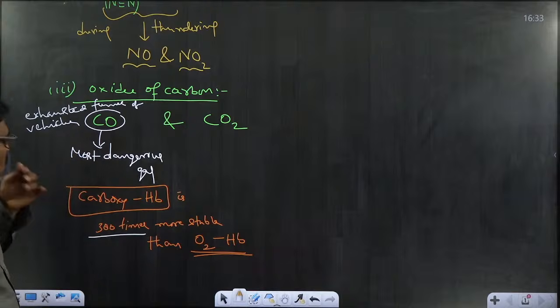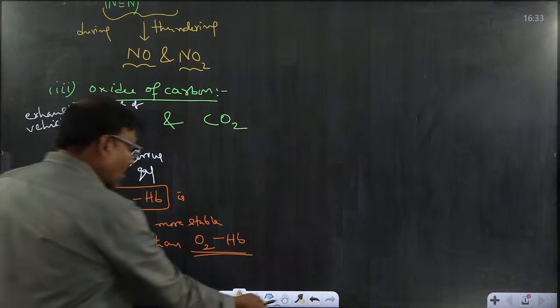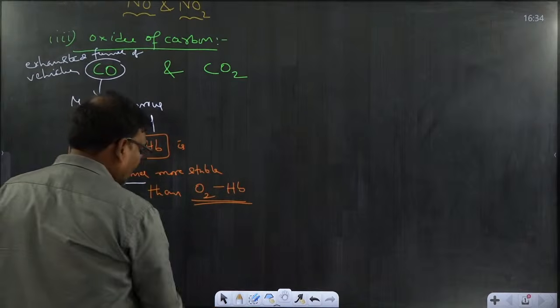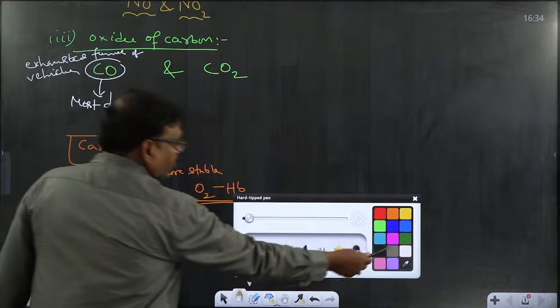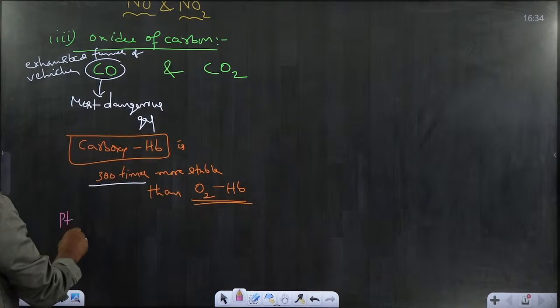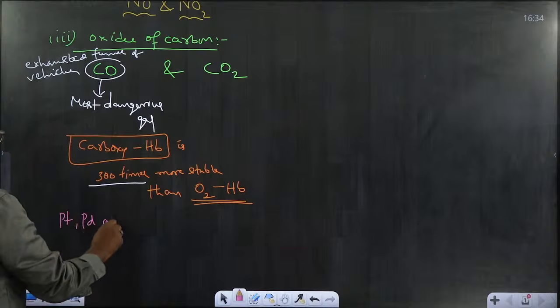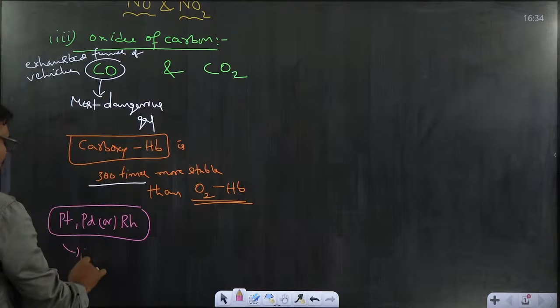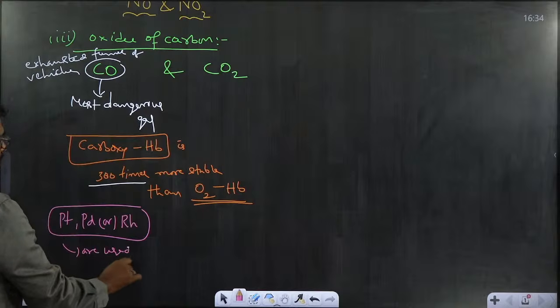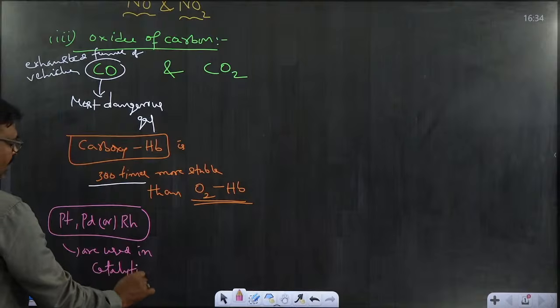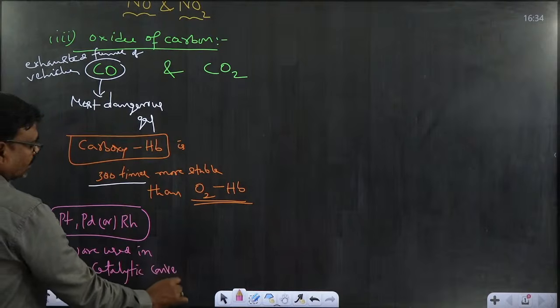That's why we use catalytic converters in the vehicles. What is the purpose of using catalytic converters? Some metals like platinum, palladium, or rhodium are used in catalytic converters.